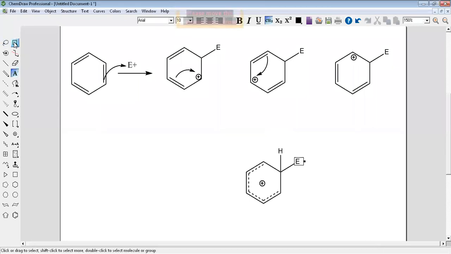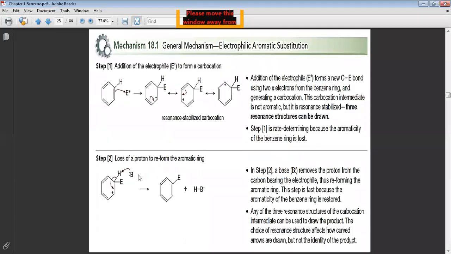Okay. Now, what will happen in the second step? In the second step, look, we have this. Look, the base, or the negative part, or the nucleophile part, will attack the proton, and both of the electrons here will open to make a new pi bond to restore the aromatic system again. Okay, I will make a sharing here.